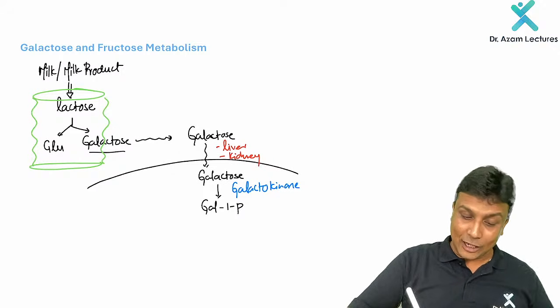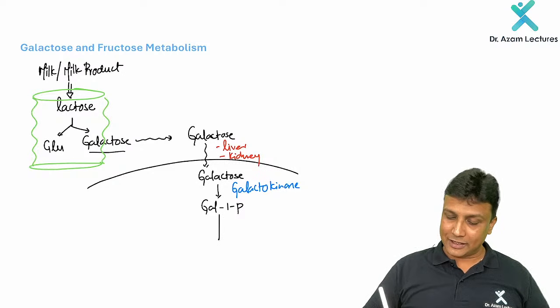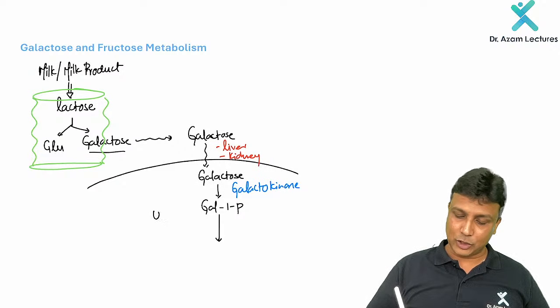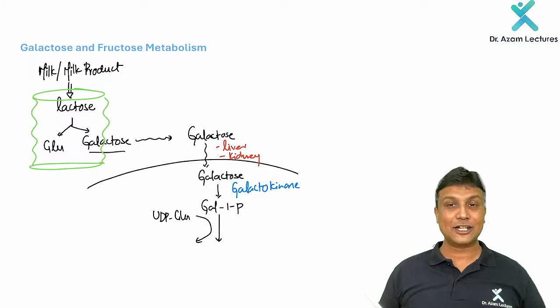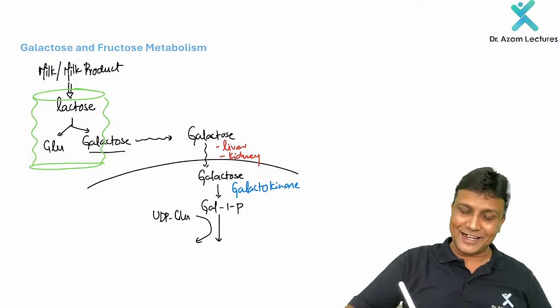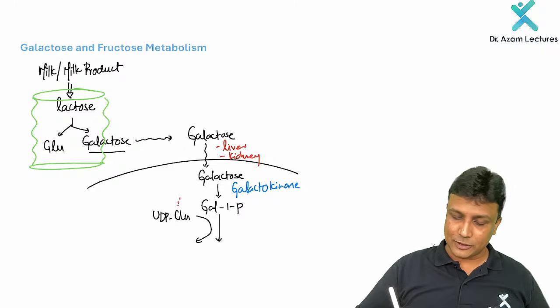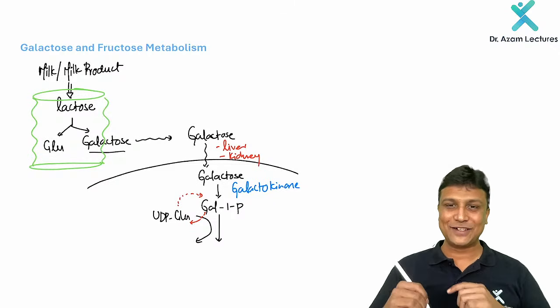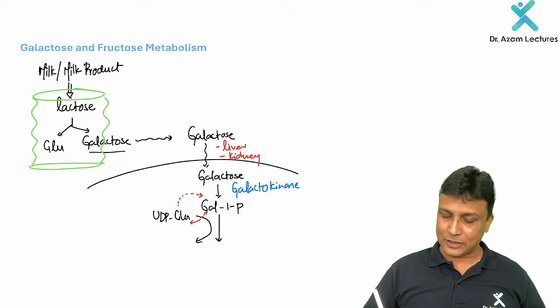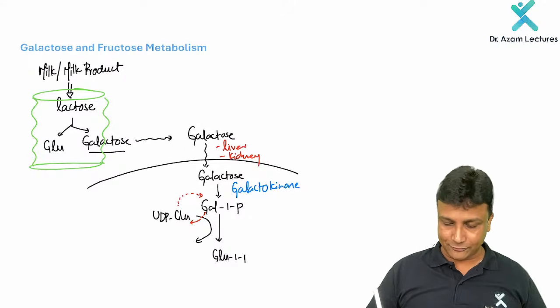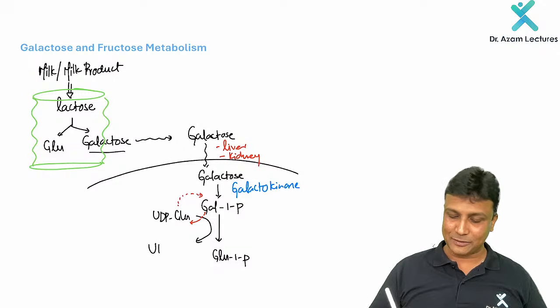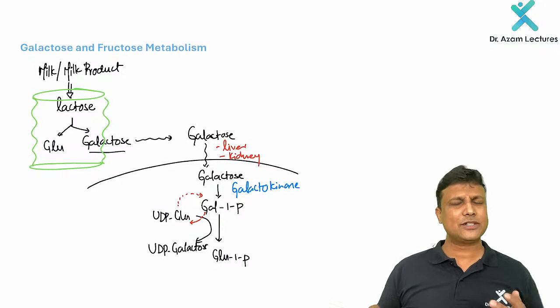Now what we are going to do is react this galactose 1-phosphate with UDP glucose. And once you react this, only a transfer takes place here. The glucose will go in the place of galactose, and galactose will come in the place of glucose. So therefore it will become glucose 1-phosphate here, and this is going to become UDP galactose. And no need to study the further things.